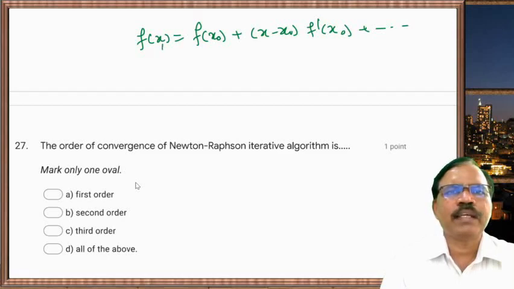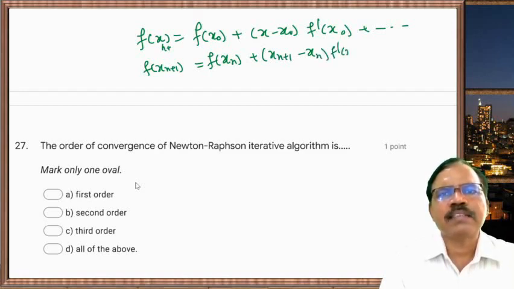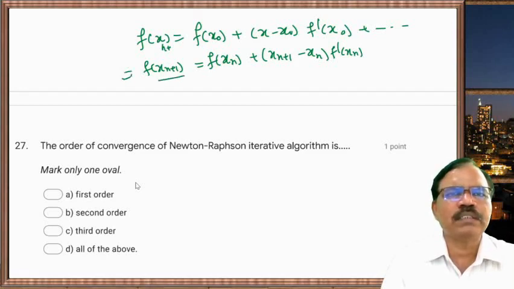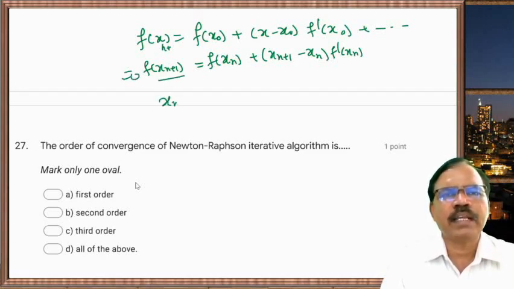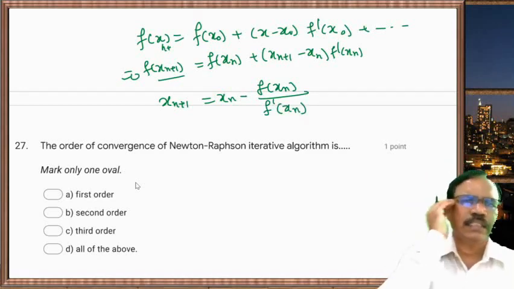So if we write here f of x(n+1) is equal to f of xn plus x(n+1) minus xn f dash xn, and if x(n+1) is a root, this is 0, and from this we get x(n+1) is equal to xn minus f of xn upon f dash xn.